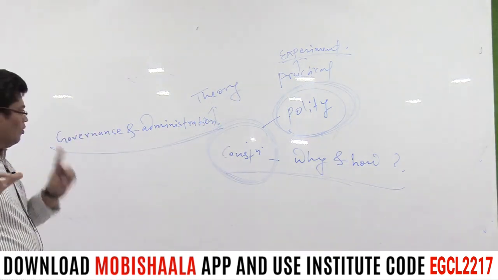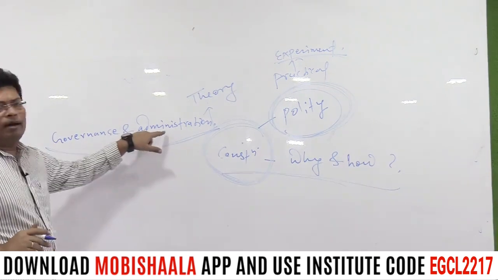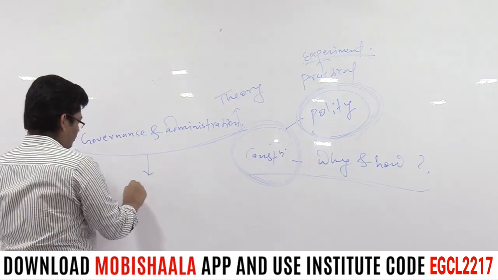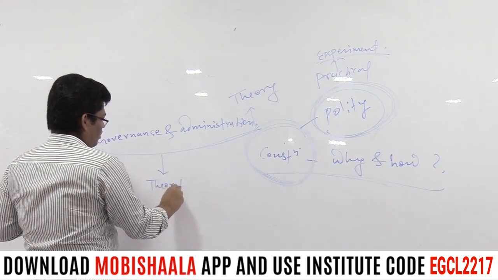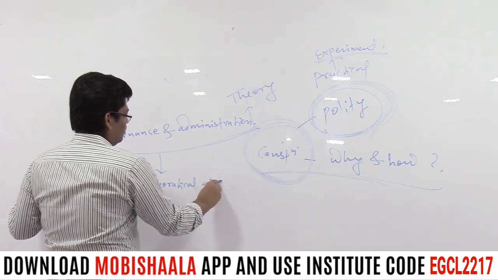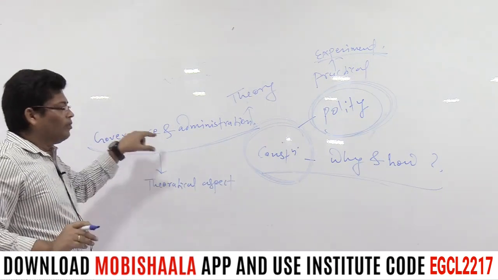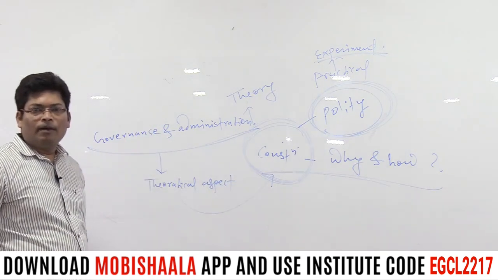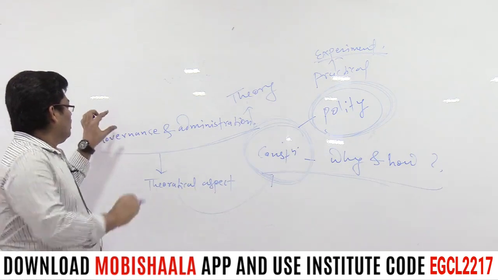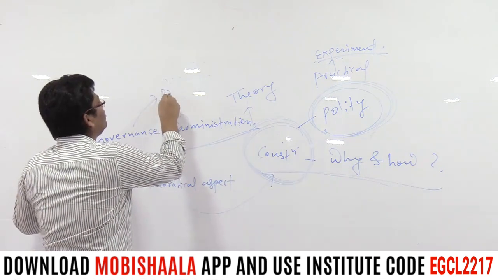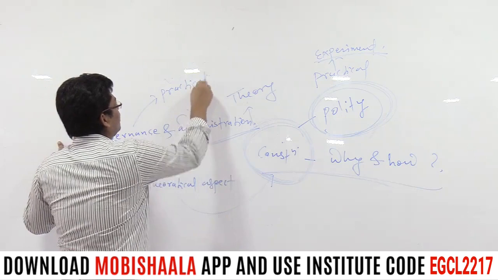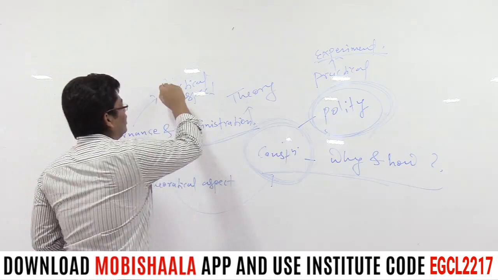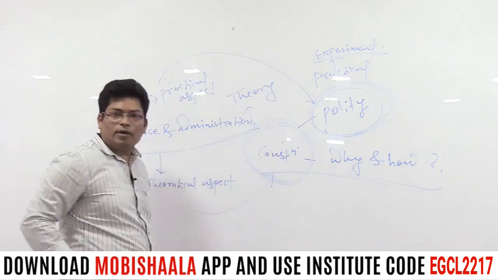You need to remember only this phrase. The theoretical aspect of the governance and administration of a country is called the constitution of that country. And the practical or experimental aspect of the governance and administration of a country is called the polity of that country.